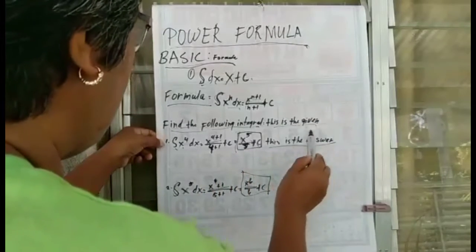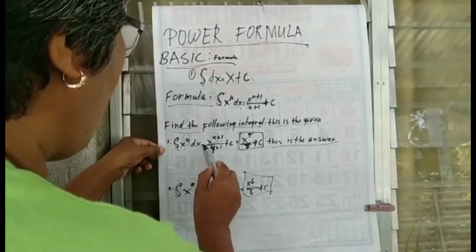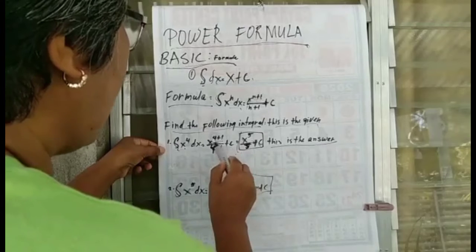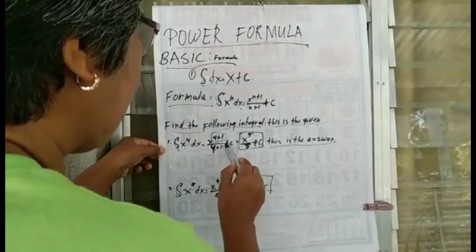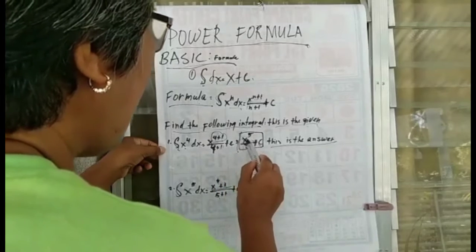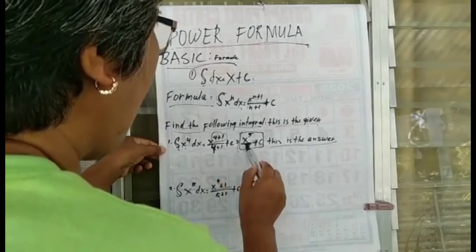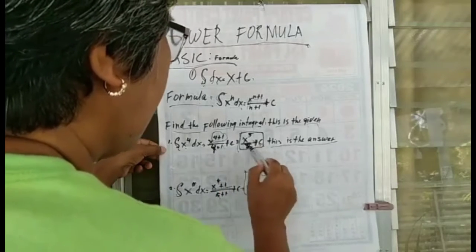This is the given. Integral x raised to 4 dx equals x raised to 4 plus 1, you also put this in the denominator, 4 plus 1, plus c, equals x raised to 5 over 4 plus 1, which is 5, plus c. You also put it here. So this is the answer.